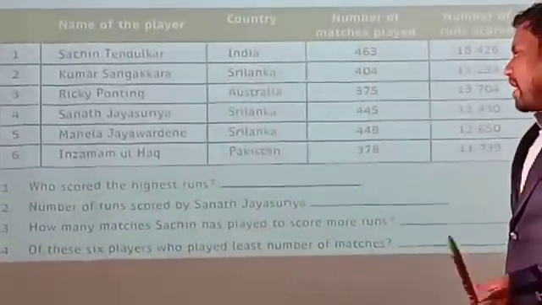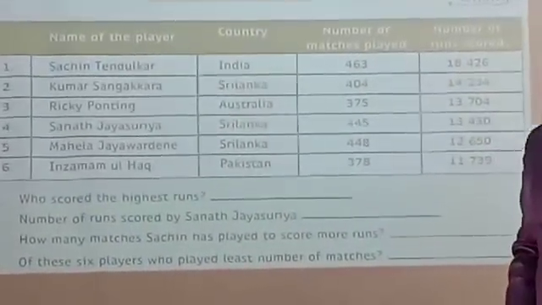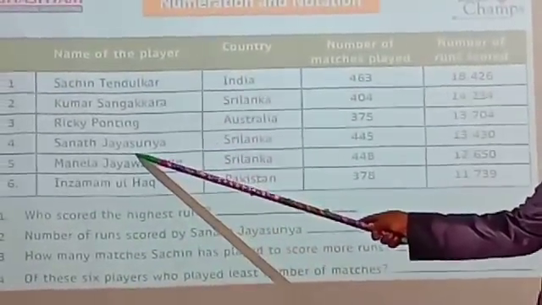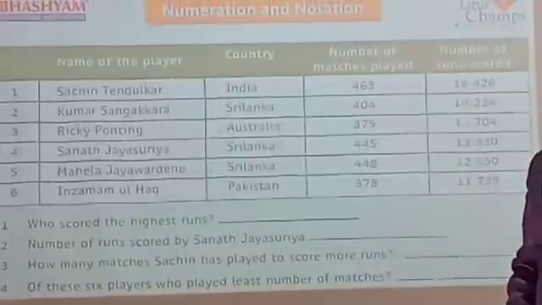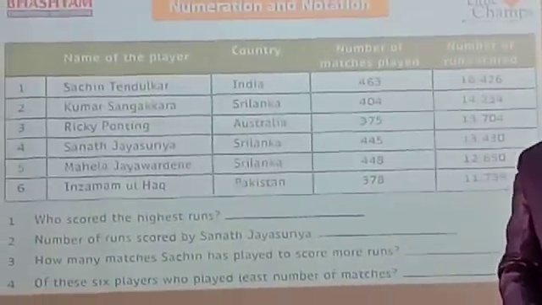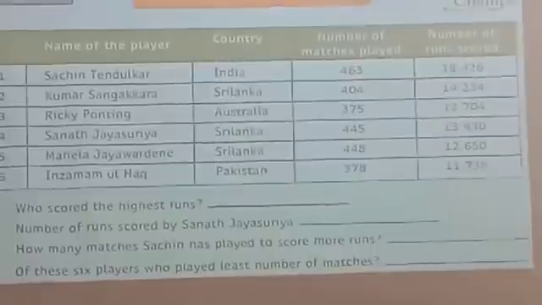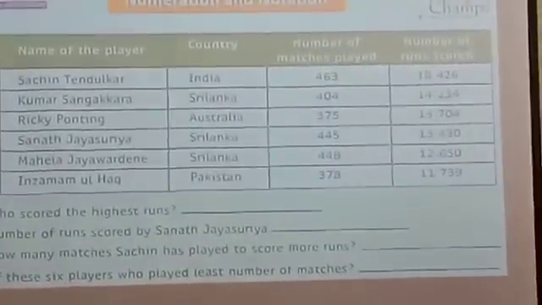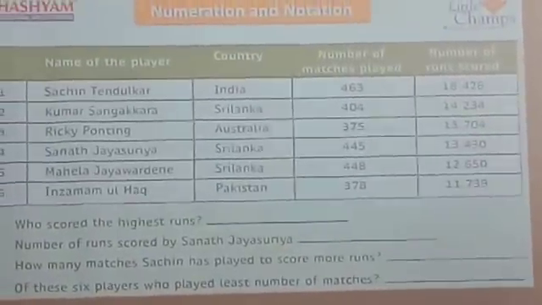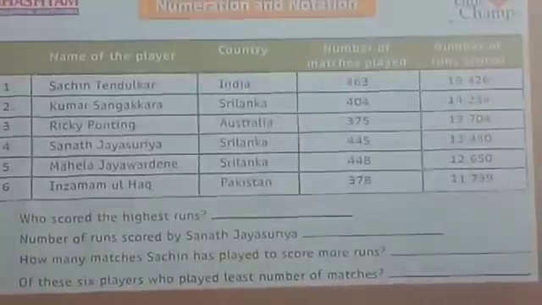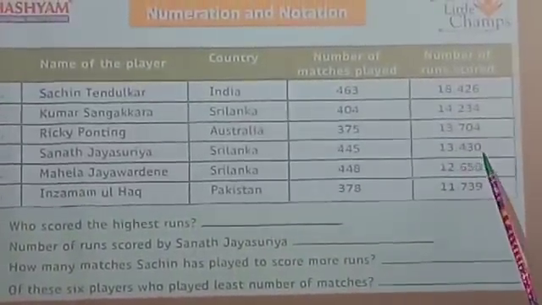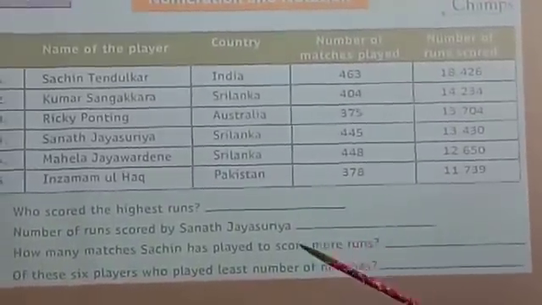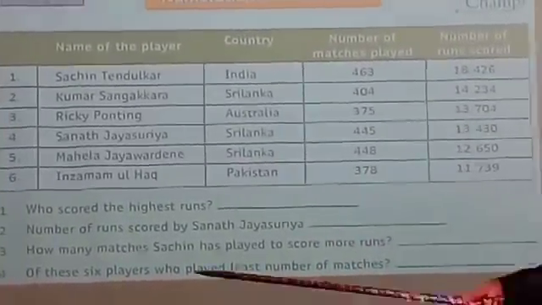Now the second one is the number of runs scored by Sanath Jayasuriya. See the names. Where is that? Yes. The fourth name is Sanath Jayasuriya. Who will say? Karthik, stand up and say. Yes, your answer is correct. 13,430 runs. Who is that person? Sanath Jayasuriya. How many runs did he score? 13,430. That is the second answer. Right, everyone? Note down.